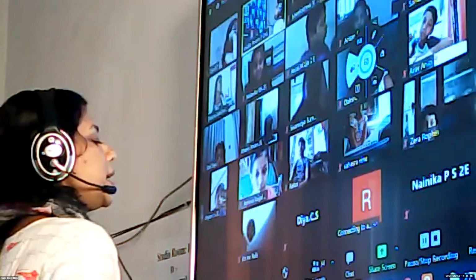These vowels and consonants are good friends. Only with the help of vowels and consonants can we make words. Only with vowels or only with consonants, we can't make words.